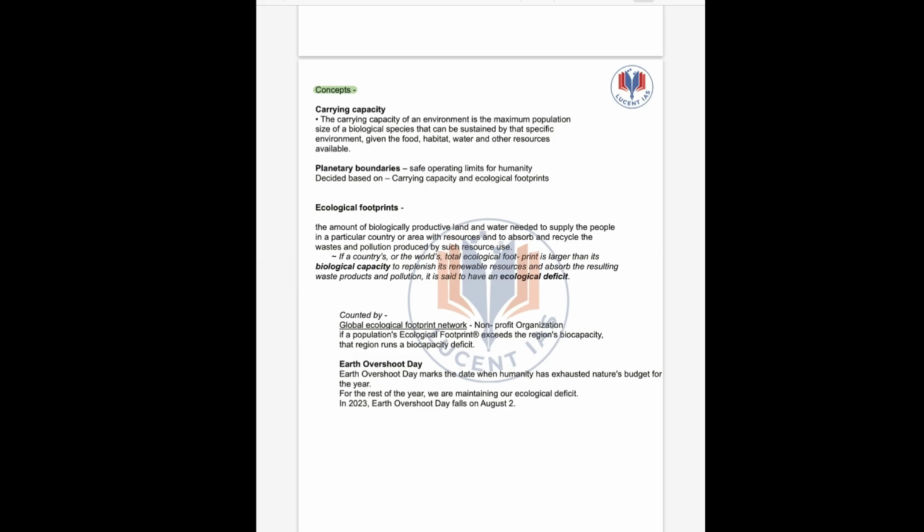Amount of biologically productive land and water that is needed to supply the people in a particular country or area with resources and to absorb and recycle the waste. For example, if I take a particular area, this is the area. So here, for a single human being, how much of the resources is needed? Like what will he need? Starting from food, he will require shelter. For that, he will require resources. Then at the same time, he will also produce waste.